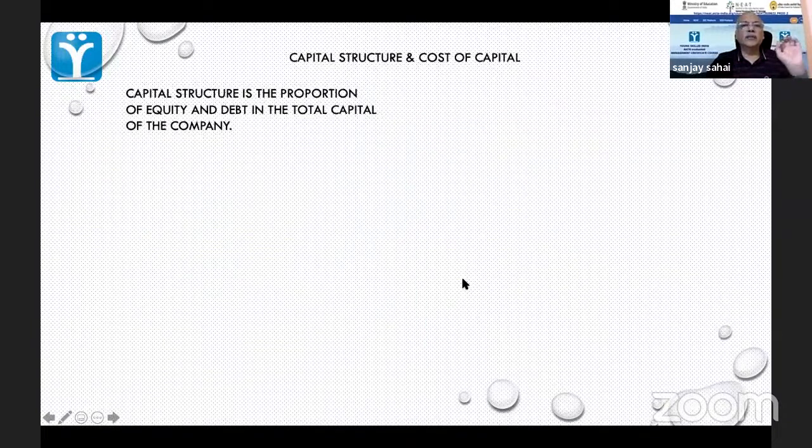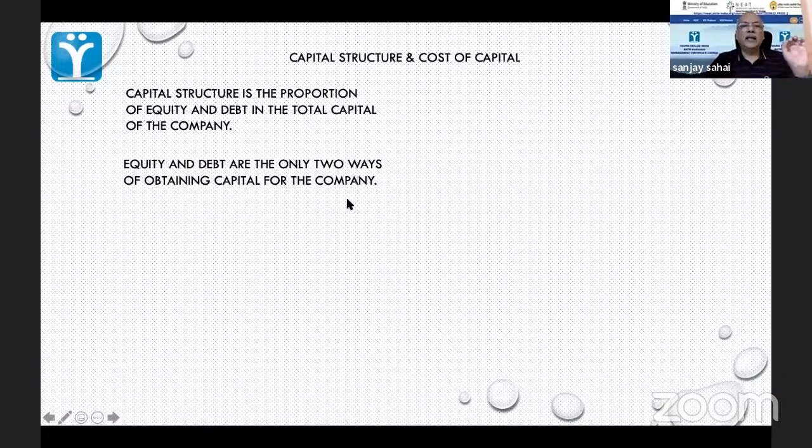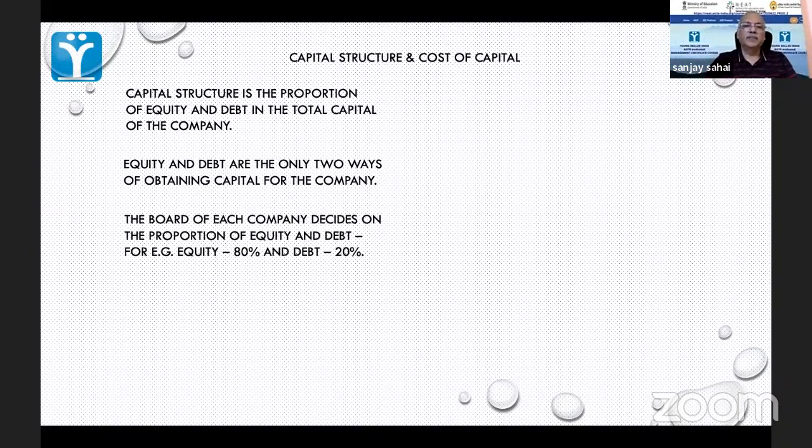Now, if you come to the capital structure part, capital structure is the proportion of equity and debt in the total capital of the company. And from the company's point of view, these are the only two ways of getting money. It will get it either through equity, in which case it will give shares of the company to the investor, or it will borrow the money. It can borrow either in the form of bonds from the public at large, or in bulk from an institution, from any lender which is giving it the money.